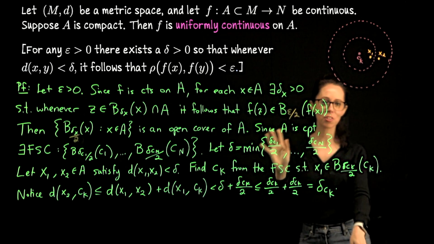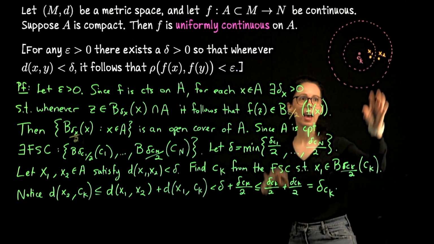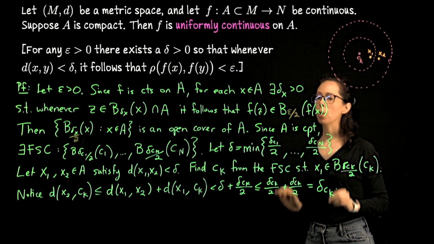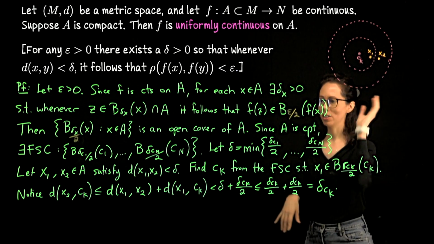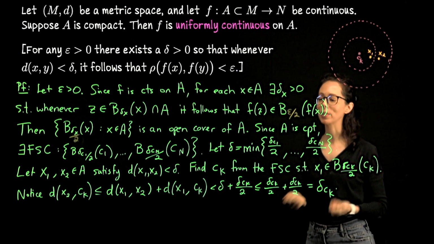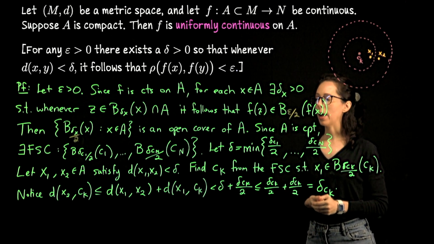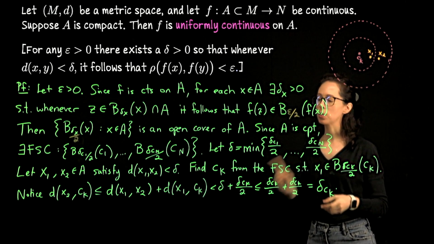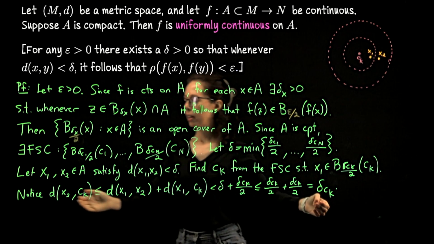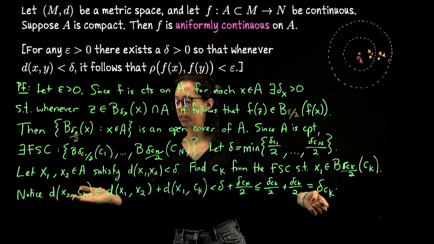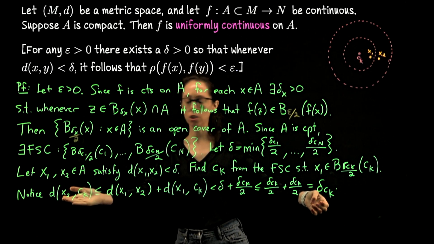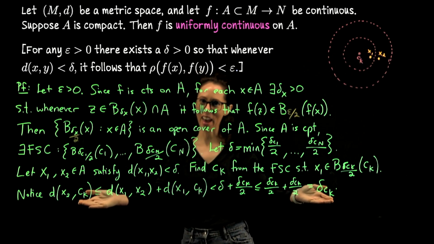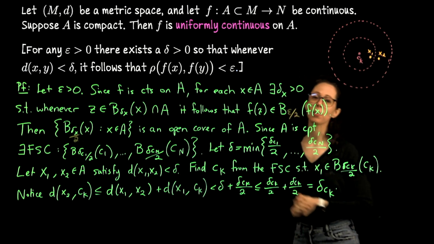Okay, there's a lot of division by 2 in this proof. I have two different neighborhoods that we're talking about. So take a moment to pause and just read through this, play around with the ideas a little bit. What I would like for you to have arrived at before you continue the proof is what we can now say about f of x2 versus f of ck. So if I know that x2 is within distance delta ck of ck, what kind of conclusion do I get from that information?